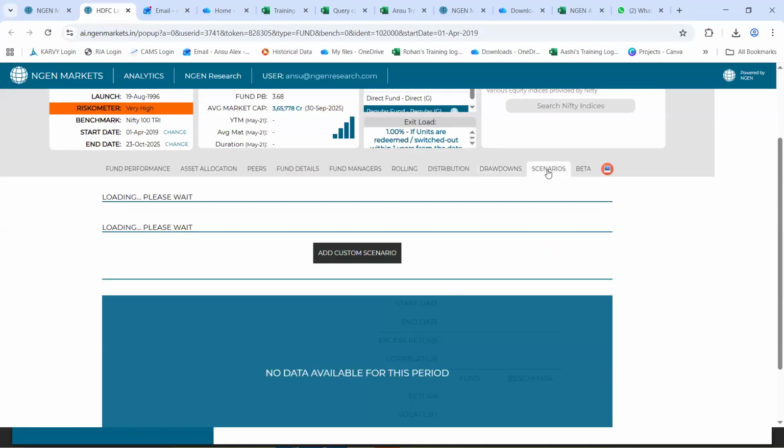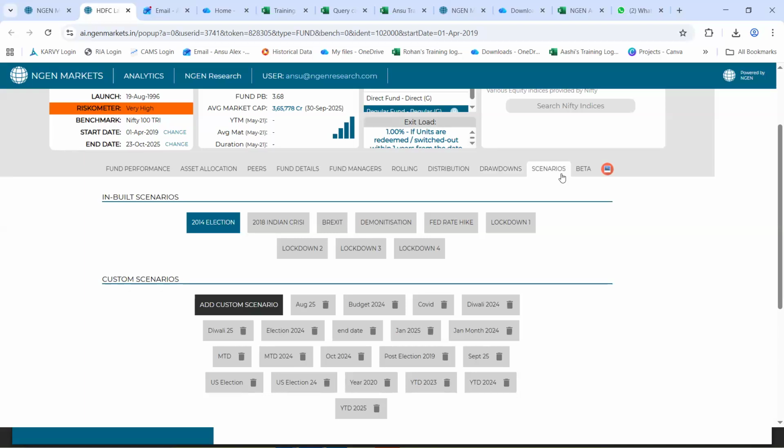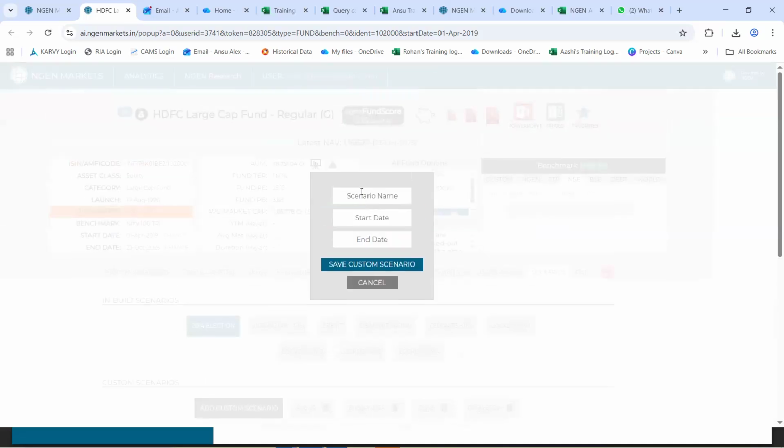And the last tab that we have for today is this scenarios tab. So this is a tab which can help you in creating customized scenarios of your own. All you need to do will be click on add custom scenario, give this scenario a name. Let's say I create a scenario of month to date for the month of October.